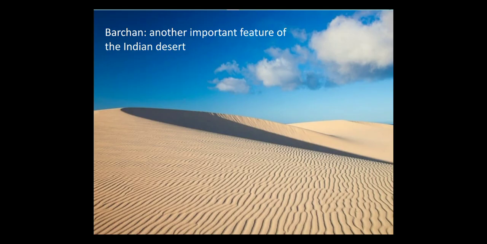And here is one more feature of the sand, called Barchan. What is this Barchan? Barchan is an important feature of the Indian desert, or the Thar desert. This is the undulating landscape. If you see a picture of this desert, we can see the undulating dunes.